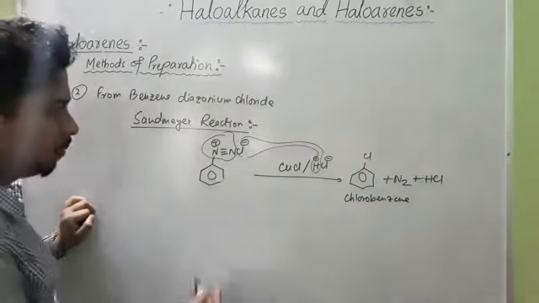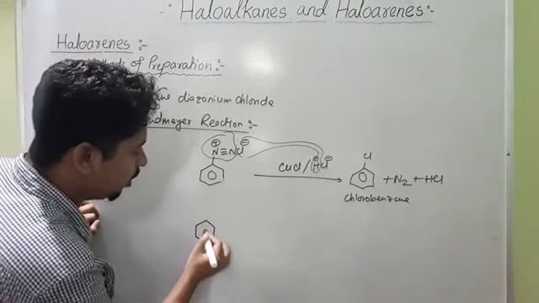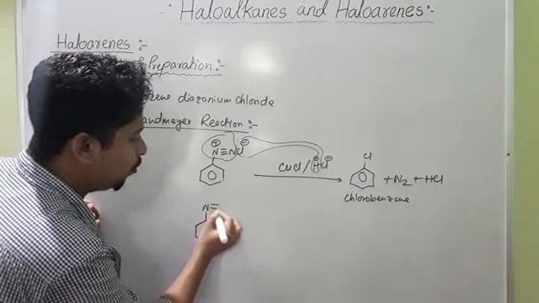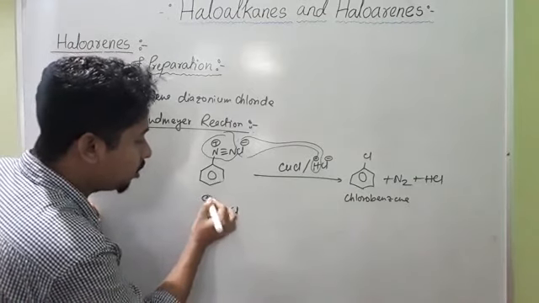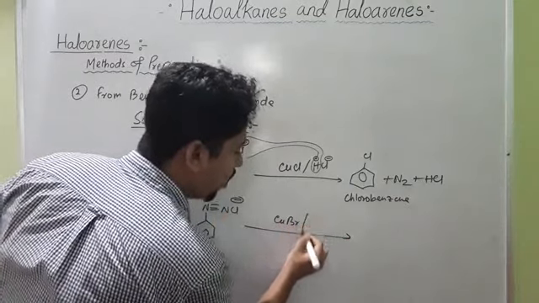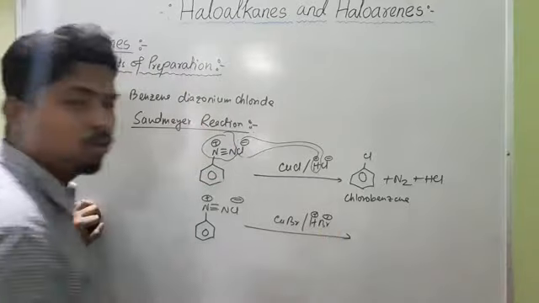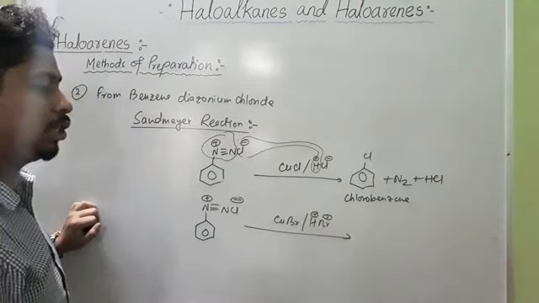Similarly, if we treat benzene diazonium chloride, N triple bond N Cl, N plus Cl minus, in presence of cuprous bromide which is dissolved in HBr, H plus Br minus, what will be the product? You will get bromobenzene.